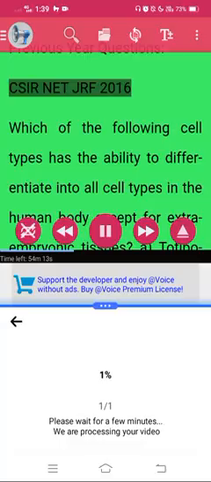CSIR NET JRF 2016. Which of the following cell types has the ability to differentiate into all cell types in the human body except for extraembryonic tissues? A. Totipotent. B. Pluripotent. C. Multipotent. D. Unipotent. Answer: B. Pluripotent.